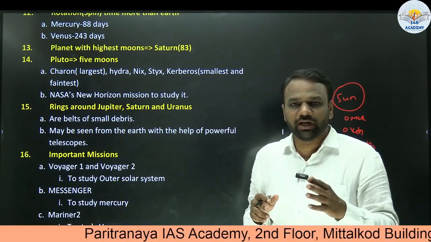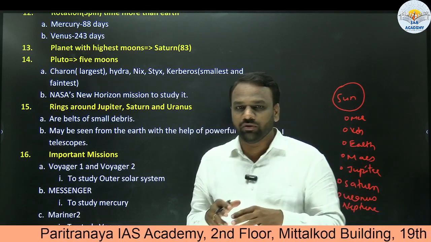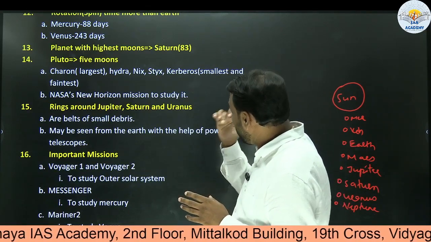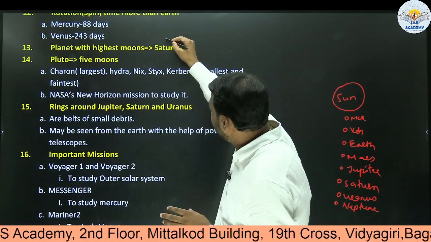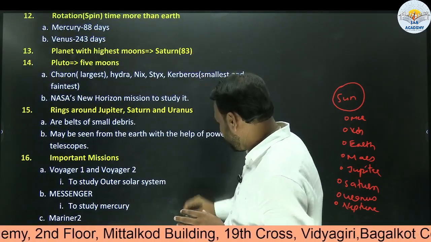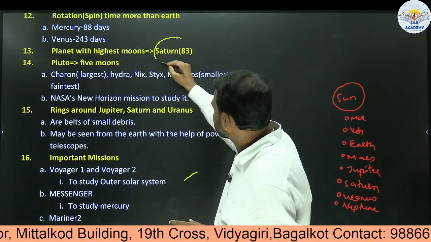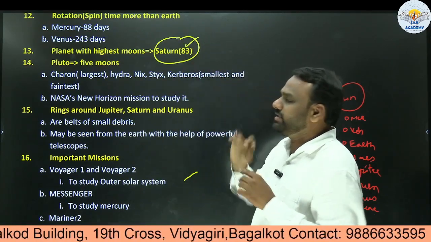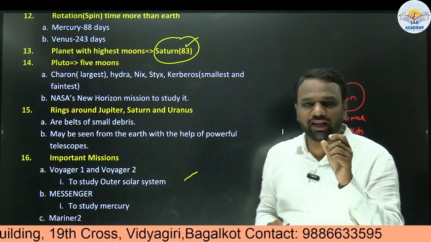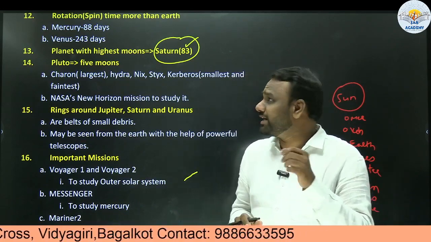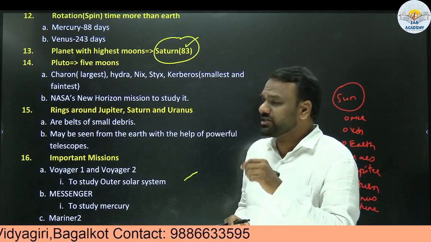So for Earth, we know that there is only one satellite and that is the Moon. Similarly, the highest number of moons are present for planet Saturn. So how many moons? 83 moons. Here also, that figure 83 is not important. UPSC will not focus on how many moons are present in Saturn.